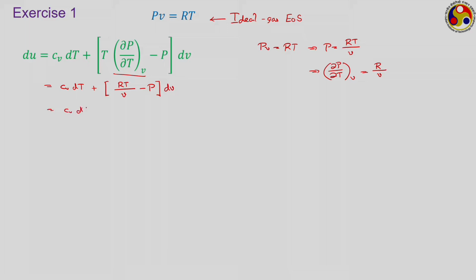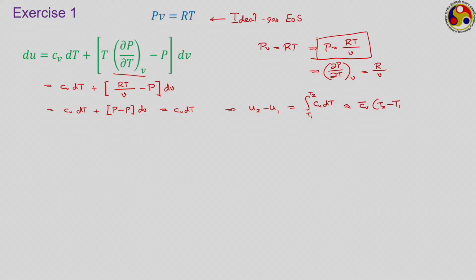So, it is Cv dT plus P minus P dV, which is zero, and therefore the change in internal energy or specific internal energy during a particular process will be nothing but the integral of Cv dT over T1 to T2. In a special case, if Cv is constant, or if we can use some average value of Cv over this given temperature range, then this will become the average Cv into T2 minus T1.